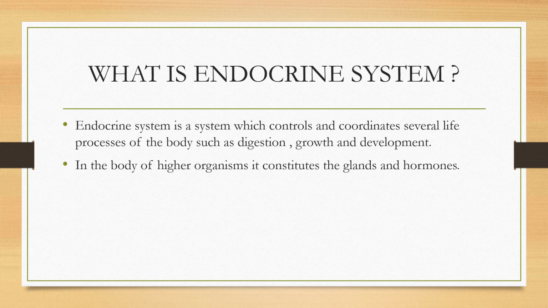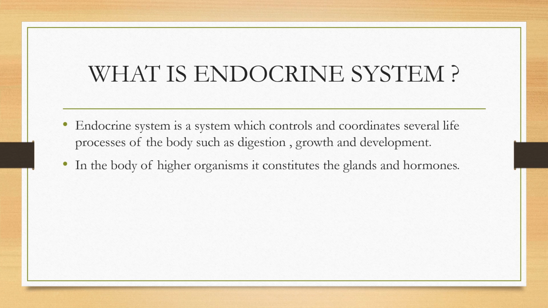Students, in human body, control and coordination takes place in two ways. First is nervous coordination and second is chemical coordination. We have already covered in class 6 and 7 that nervous coordination is brought about by nervous system. But chemical coordination is brought about by some special glands, and those special glands are called endocrine glands.